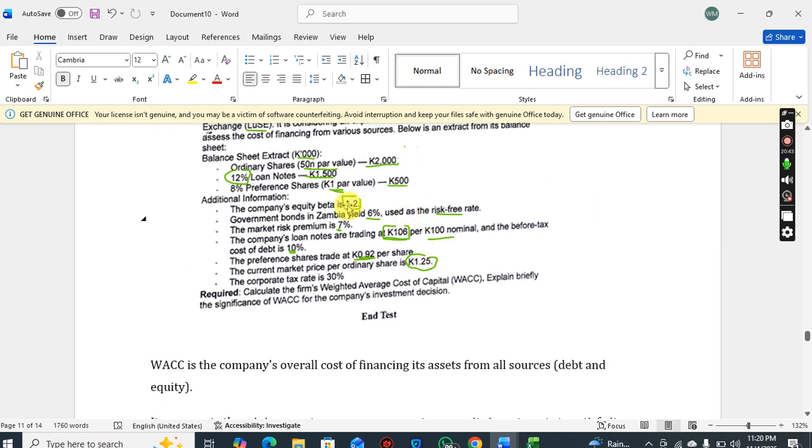Now if a question mentions beta, equity beta, market risk premium, or risk-free rate, you know you're using the capital asset pricing model. Especially if you see beta, just know that you're using the capital asset pricing model. So in this case, to calculate the cost of equity, I'm going to use the capital asset pricing model.